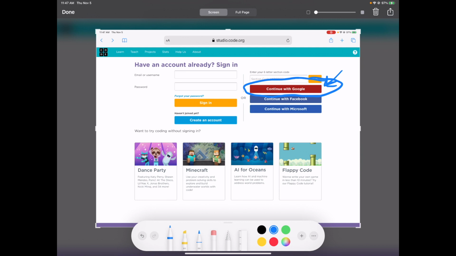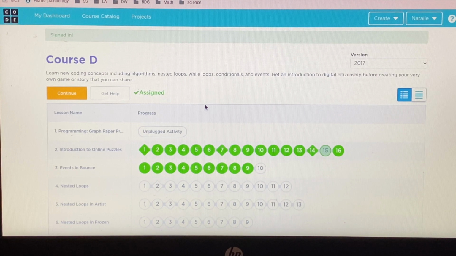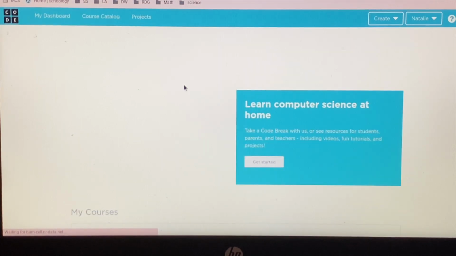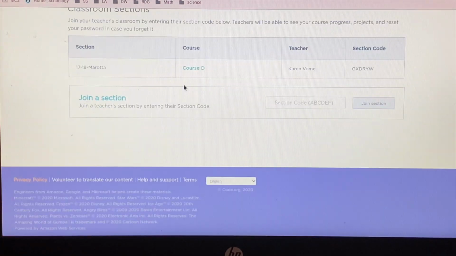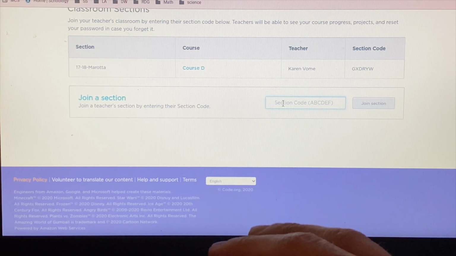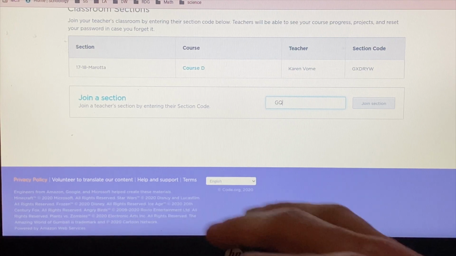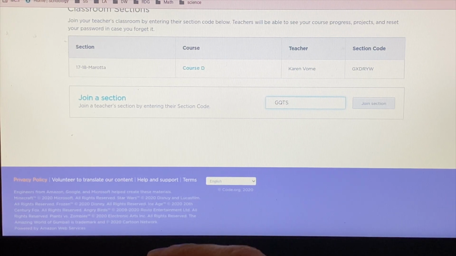it's going to take you into the site, and if you're a student that went here to Mason when you were in the 3rd grade, you might see a course that you signed up for when you were in the 3rd grade, believe it or not, and it might say Course D. Go up to the upper left-hand corner and click on My Dashboard. Then, once it loads up, scroll down to the bottom of the page, and where it says Join a Section, you're going to enter the section code for our class, which is GQTSCC, and say Join Section.